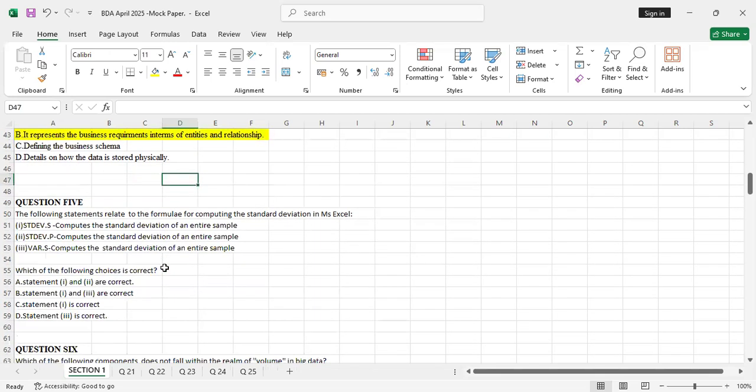So, question 5. The following statements relate to the formula for computing the standard deviation in Microsoft Excel. Roman 1, we have the standard deviation of a sample, which computes the standard deviation of an entire sample. So this is the standard deviation of a sample.